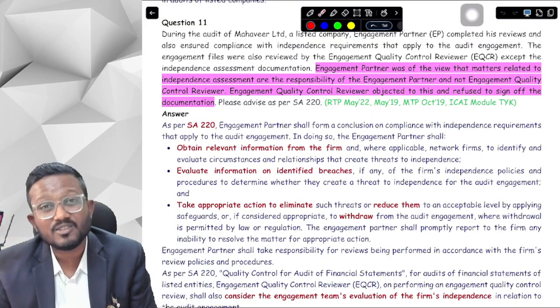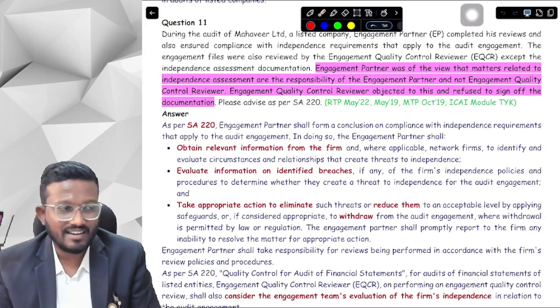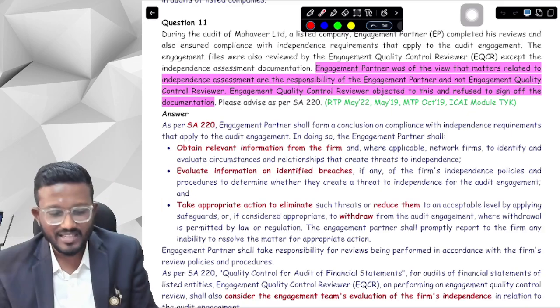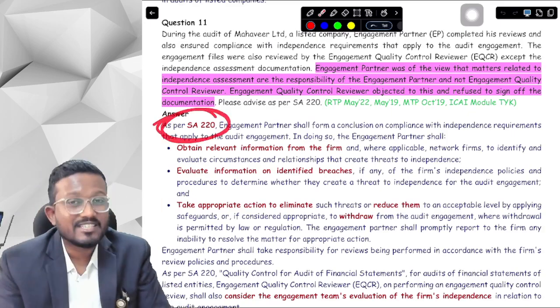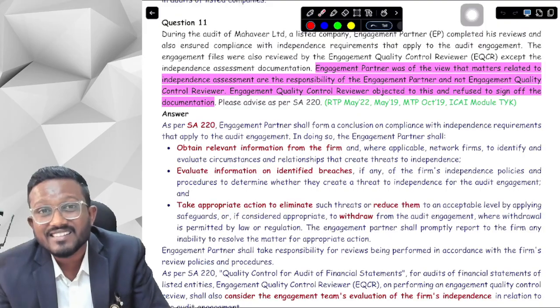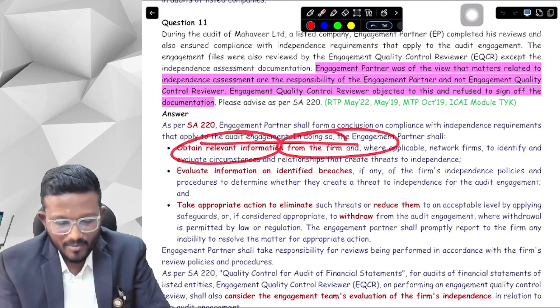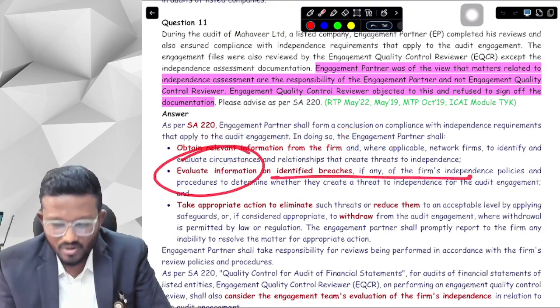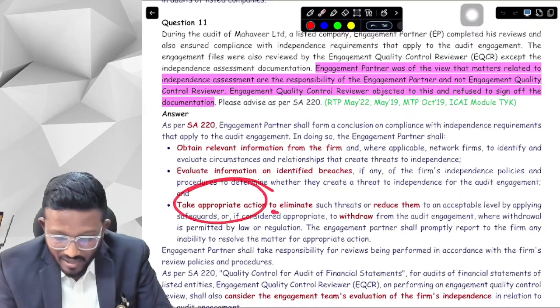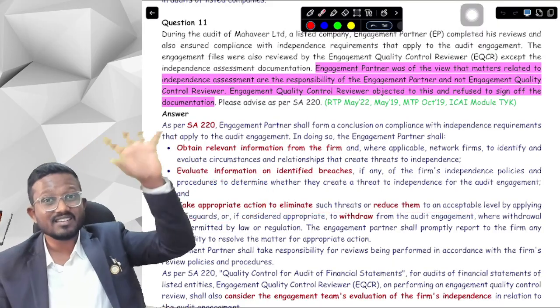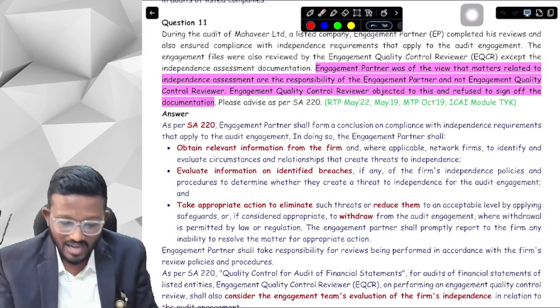So here EP is wrong. EP is partially correct. He has the responsibility to evaluate the independence, but EQCR also has the responsibility to evaluate the independence. So here we are mentioning SA 220 as second element, that is ethical requirements, that EP has the responsibility that he should obtain relevant information of the firm, he should evaluate the information or identified breaches, he should take appropriate action to eliminate the threats or reduce them to the acceptable level, or everything that we discussed in the second element, ethical requirements, is mentioned here.